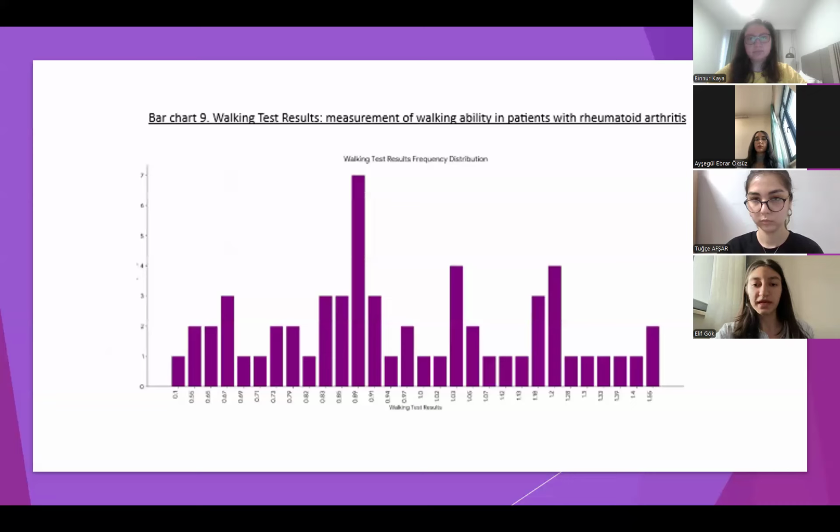The bar chart displays the frequency distribution of walking test results among patients. The data show a varied range of walking speeds from 0.1 to 1.55 meters per second. The most common walking speed is approximately 0.9, with the highest frequency. A large portion of the data clusters between 0.8 and 1.2, indicating that most patients exhibit moderate walking speeds. Fewer patients fall below 0.6 or exceed 1.4, representing slower and faster outliers.